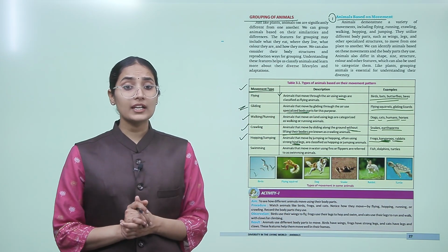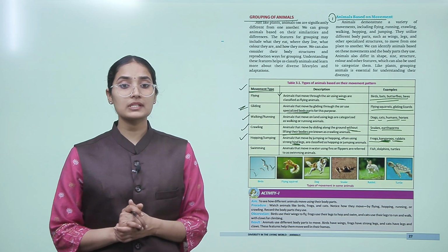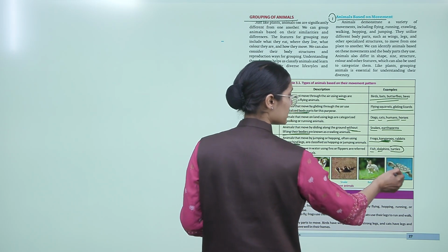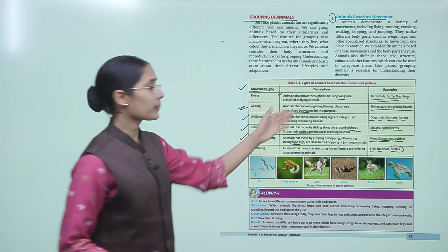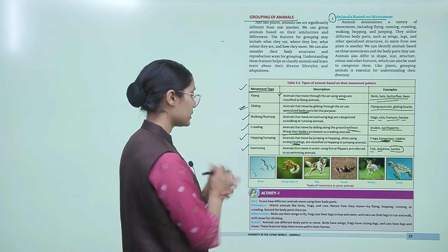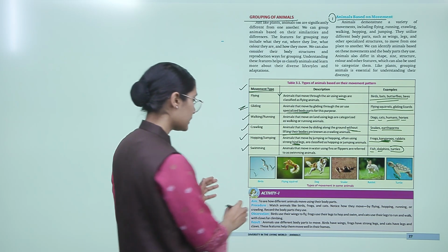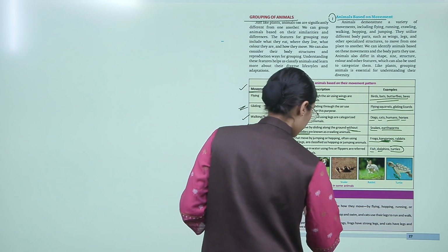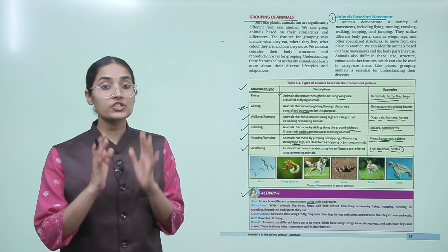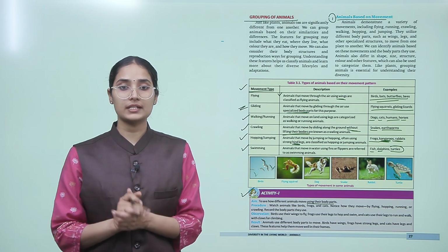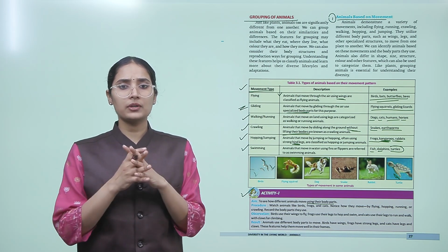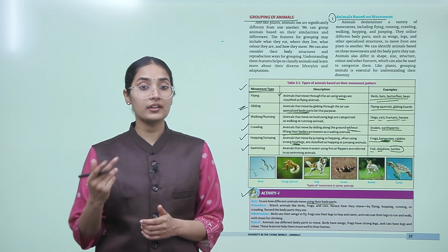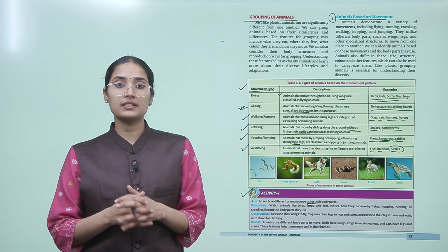Now swimming. Animals that move in water using fins or flippers are referred to as swimming animals, for example fish, dolphins, and turtles, which have flippers. So these are the types of animals based on their movement pattern. Now let's do an activity to see how different animals move using their body parts. Watch animals like birds, frogs and cats, which you can all easily see around you. Notice how they move by flying, hopping, running or crawling, and record the body parts they are using.